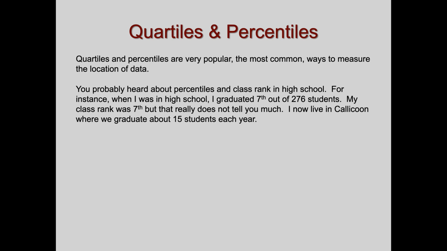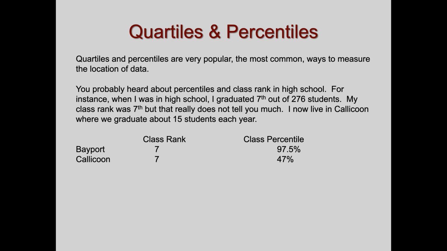You probably heard about percentiles in class rank in high school. For instance, when I was in high school, I graduated 7th out of 276 students. My class rank was 7th, but that really doesn't tell you very much. I now live in Callicoon, New York, where we graduate about 15 students a year. So if all I considered was my class rank, well, in Bayport, class rank is 7th.